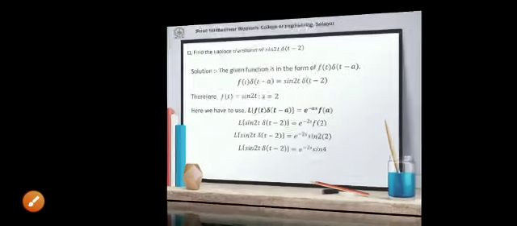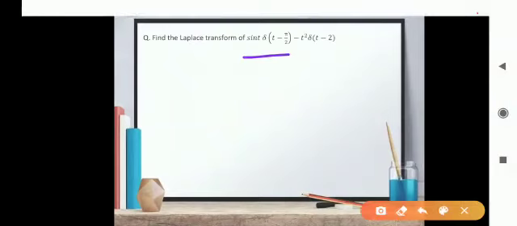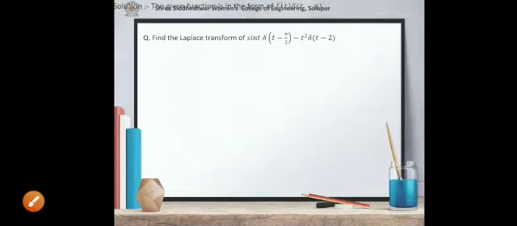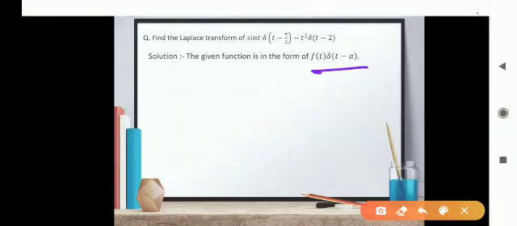Now one more example. Find the Laplace transform of sine t into delta of t minus pi by 2 minus t square into delta of t minus 2. Now here two functions are there which are connected by a minus sign, that is, their difference is taken. We will see its solution. The given function is no doubt in the form of f of t into delta of t minus a for this one and for this one also.